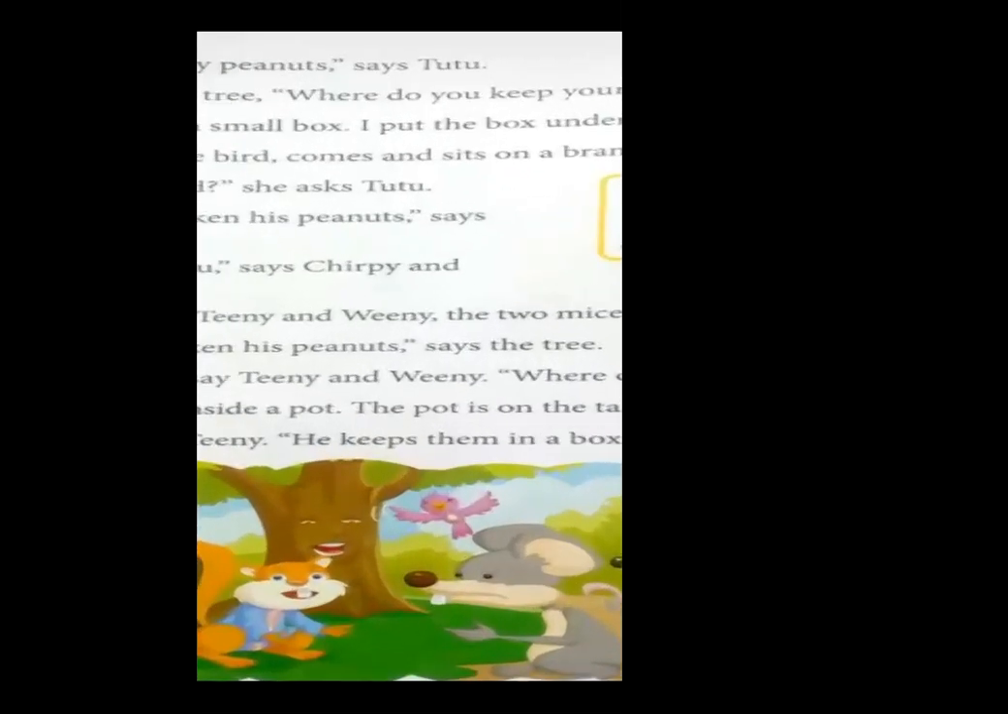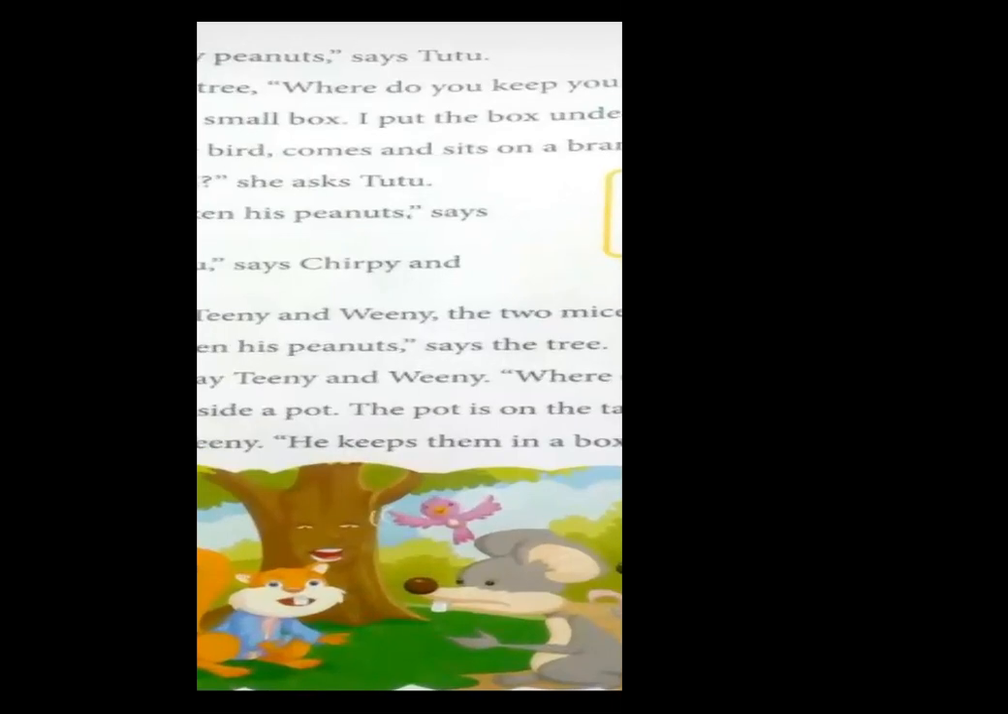Soon Chirpy the bird comes and sits on a branch above Tutu. Why are you sad? she asked Tutu. Someone has taken the peanuts, says the tree. Now, after some time, soon what happened? A bird. You can see the bird. The name of this bird is Chirpy.